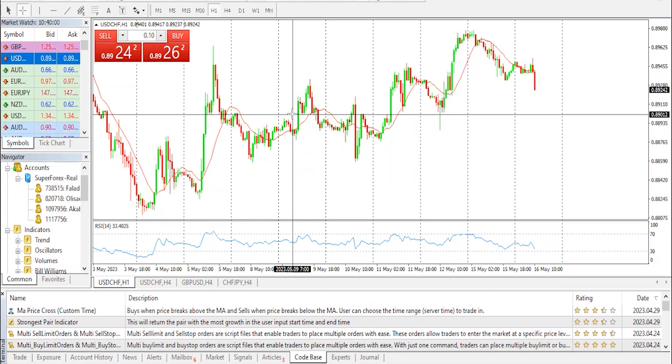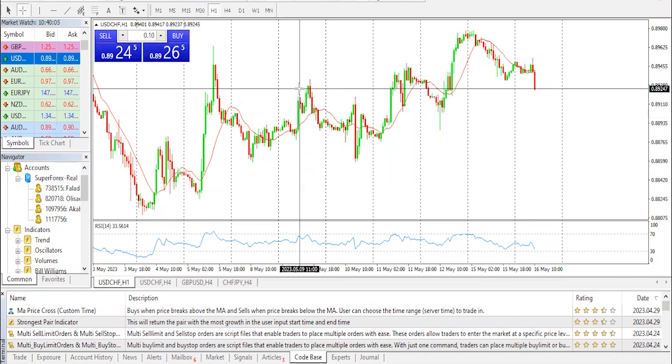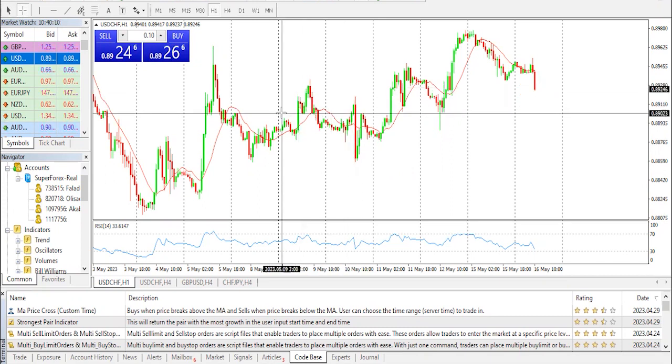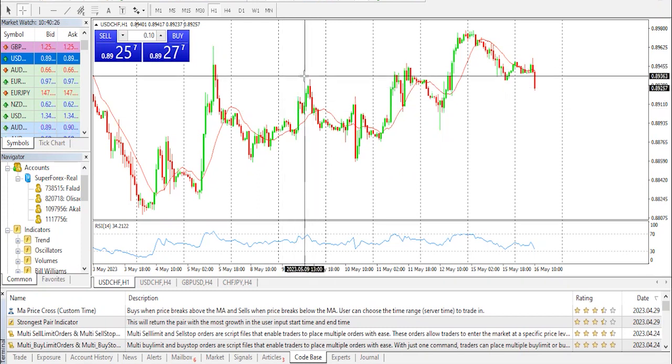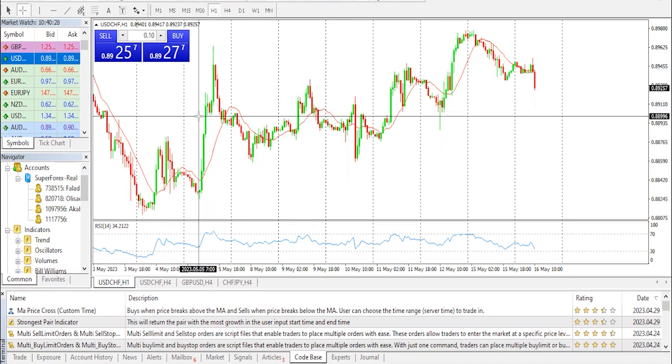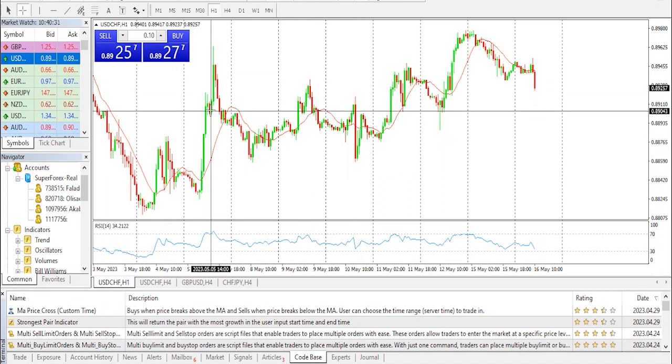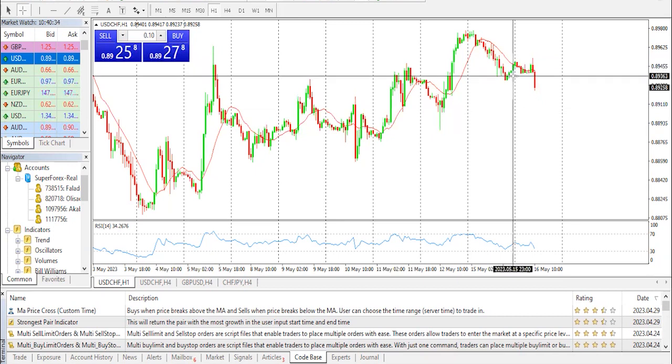USD CHF retreats from intraday high, stays defensive after reversing from a 2-week top from the previous day, while market sentiment suggests sluggish traders await the US debt ceiling talks and retail sales data news event. Recently, downbeat US data mixed with Fed's peak favors a Swiss franc bias. And we can see that USD CHF remains pressured near the 0.8950 and prints minor losses while reversing from the intraday high during a 2-day downtrend to early Tuesday.